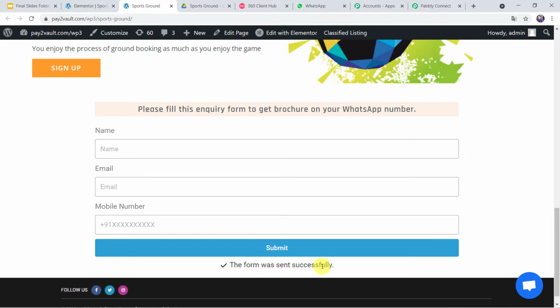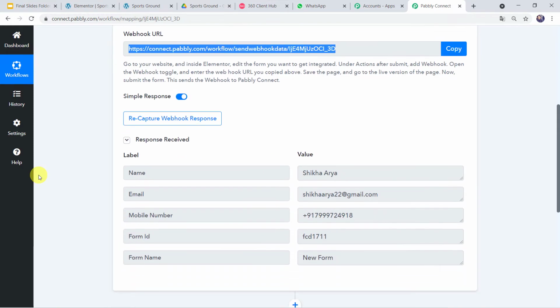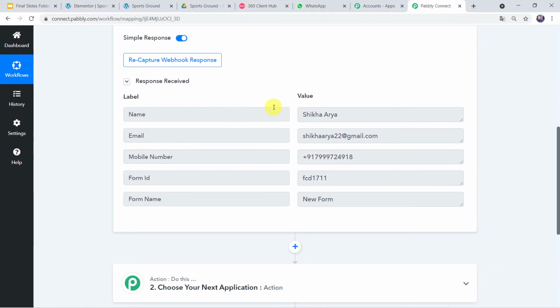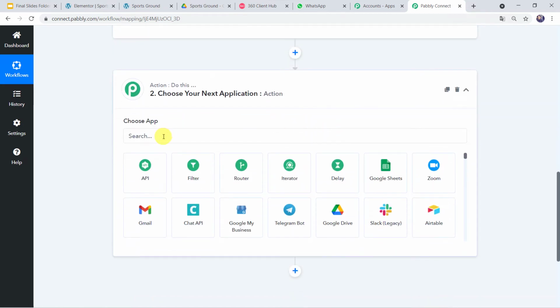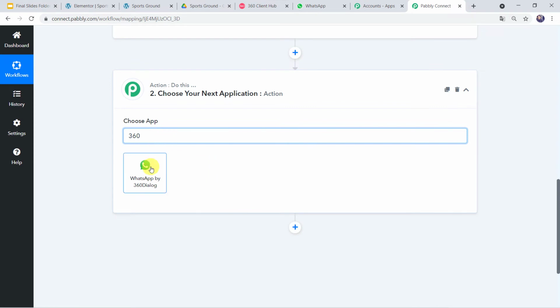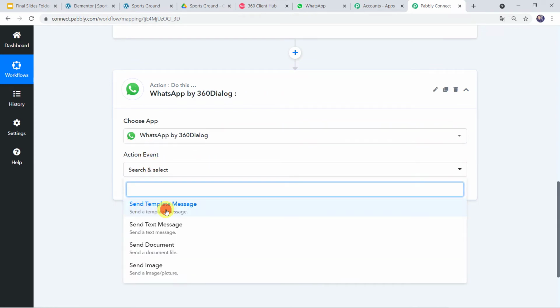Okay, now we have to go to Pabbly Connect, and now here we can see the responses received and the details that we have filled in the form on the website, that is name Shikha Arya, her email address, and the phone number is captured over here, the mobile number. Now we want to send the WhatsApp message to this particular customer on this WhatsApp number. So we have to just come to this action window, and here we have to select the application name as 360 Dialog. In the action event, let us select Send Template Message.